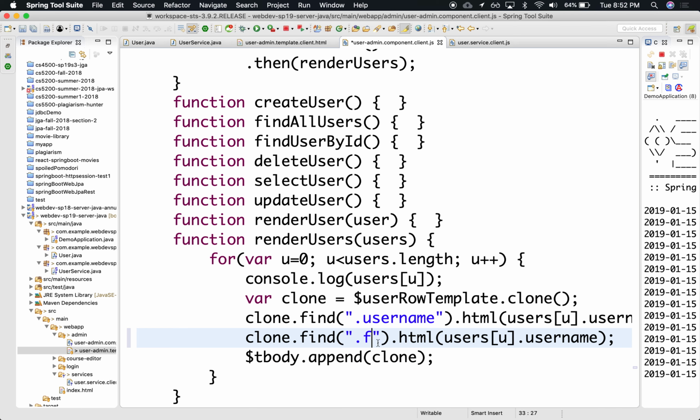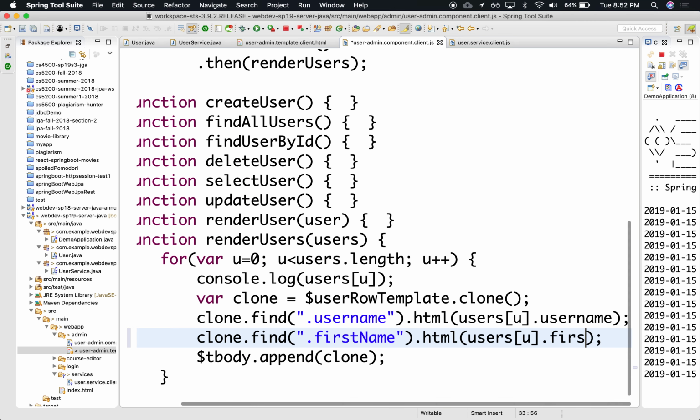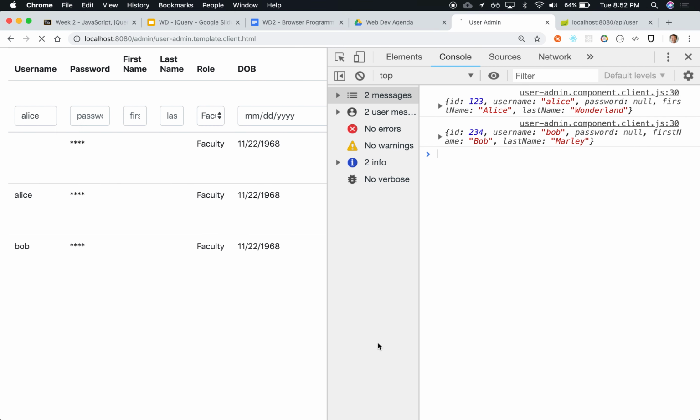So we can verify your first name with first name here. Right. So we have Alice and Bob all being read from the server and dynamically updating the client. Make sense? All right. So I'll push this, and you can use this for your own assignment.